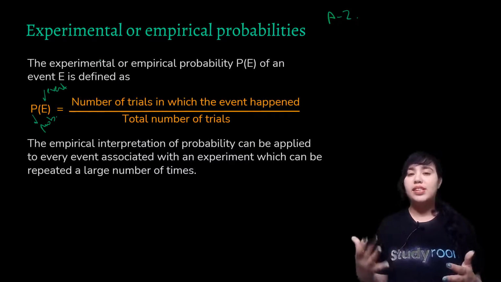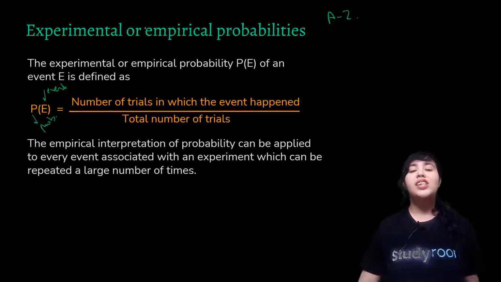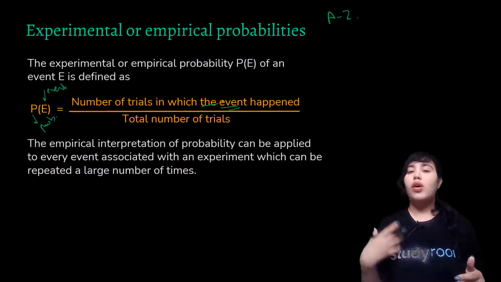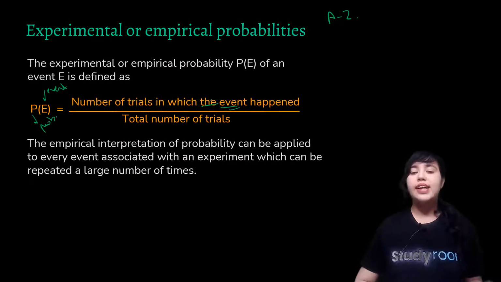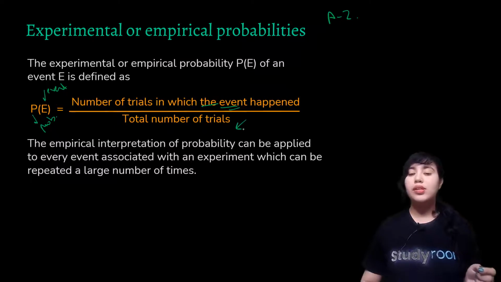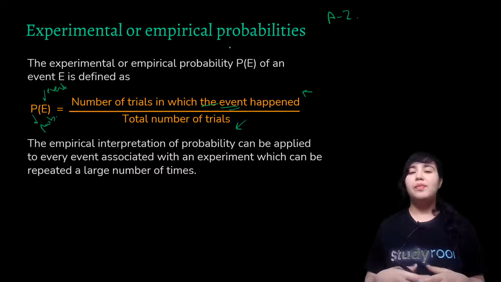Since it's experimental, we obtain these probabilities by performing an experiment, also called an event or a trial. Hence the formula goes by P of E is equal to the number of trials in which the event happened, meaning the event that you're looking for. For example, if you're tossing a coin, say you're looking for heads. So the number of trials in which you got heads, upon the total number of trials that you performed. If you're tossing a coin, then the number of times you tossed the coin would come in the denominator, and the number of times you got heads would come in the numerator. The ratio would give you the probability of getting heads.